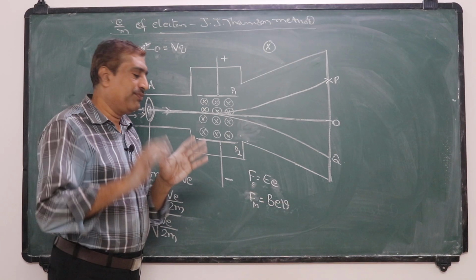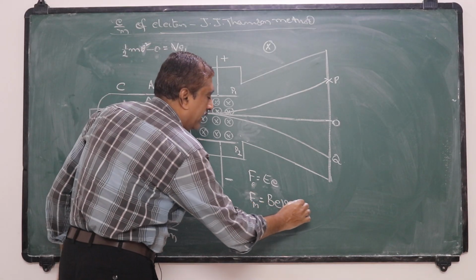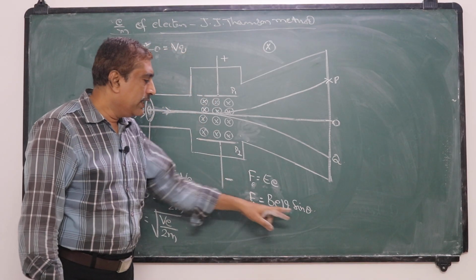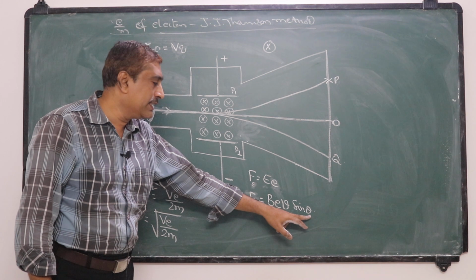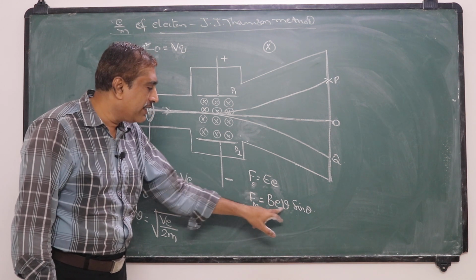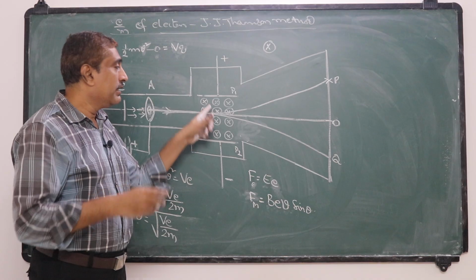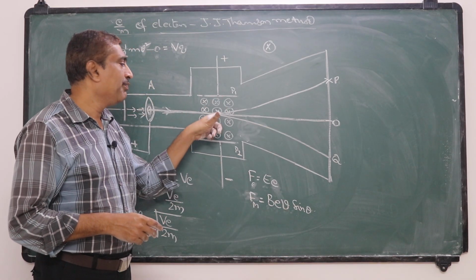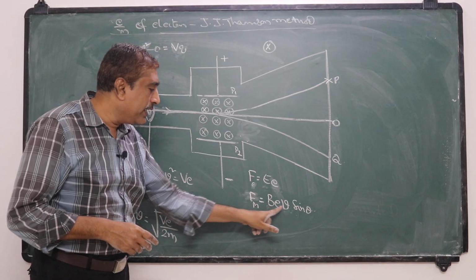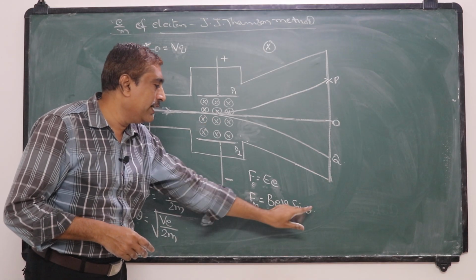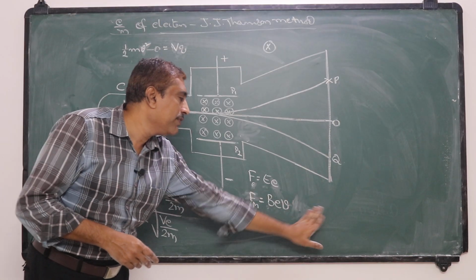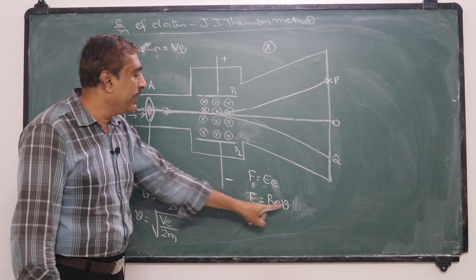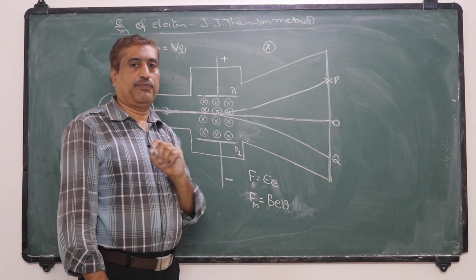Actually, Fm is equal to BeV sin theta. But here sin theta is made 1 because theta is 90, since in our assumption the magnetic field is applied such that it is perpendicular to the velocity and perpendicular to the electric field. That means B and V are perpendicular, so theta is 90. In that case we can write it as BeV. With that force BeV, they are deflected towards Q.